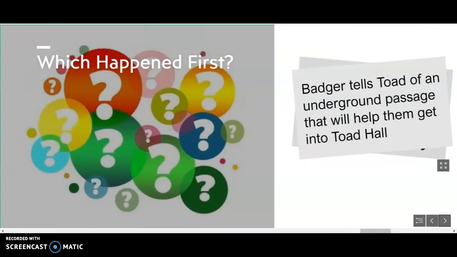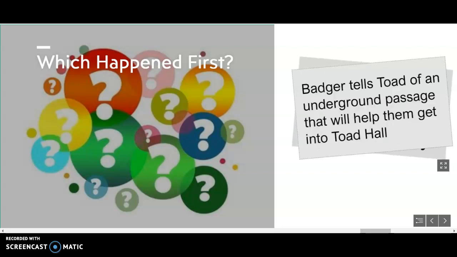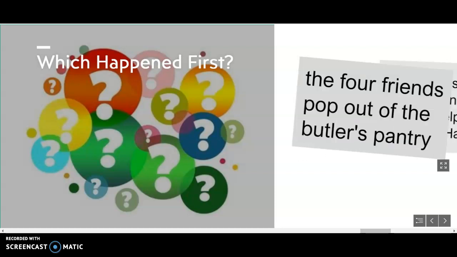We're on number 11. So Badger tells Toad of an underground passage that will help them get into Toad Hall, or the 4 friends pop out of the butler's pantry. Which one happened first? That's right. First, Badger has to tell Toad of the passageway that he didn't know about that gets to Toad Hall. And then they pop out of the butler's pantry, kind of where they keep the dishes, and surprise the people in the house.